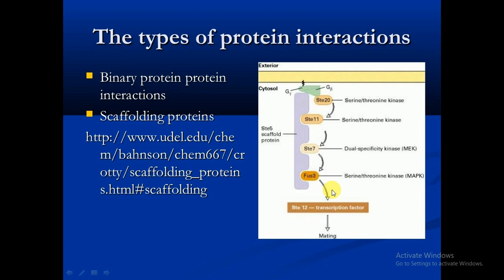Mitogen is the protein which induces cell division. So ultimately it is the mitogens which cause the cell division. So these are the various different proteins which are present on the STE5 scaffold protein. So this is the process of the mating in the yeast.